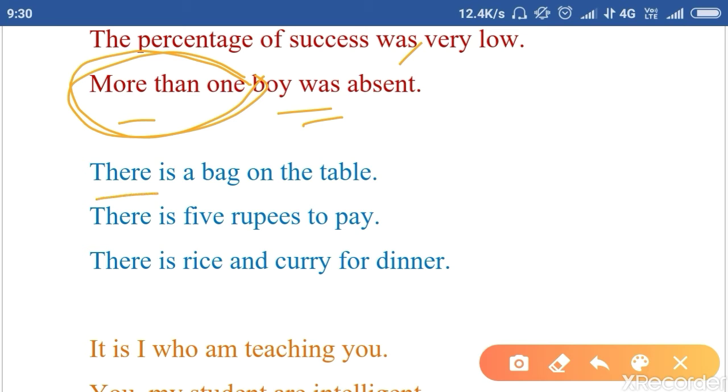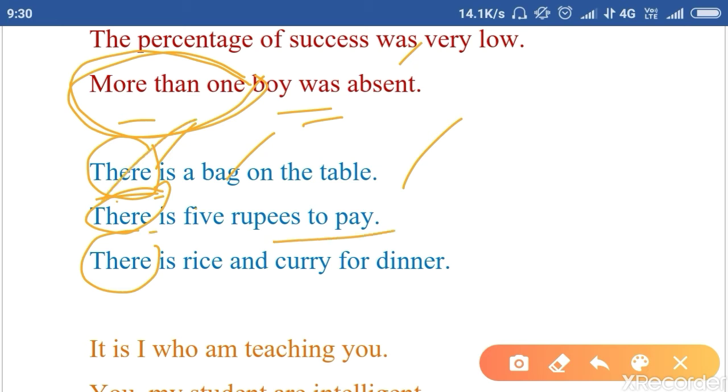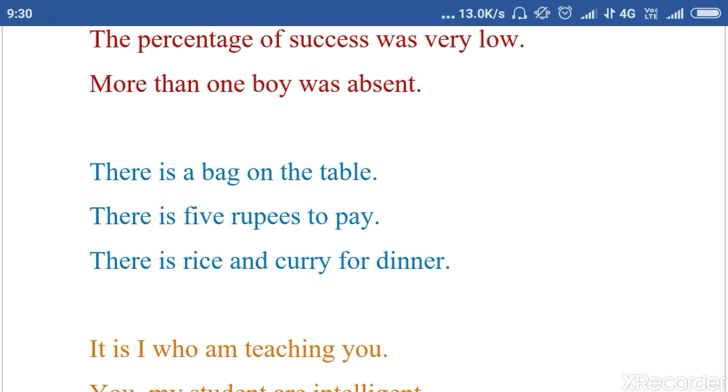When we have "there is" and "there are", it depends. If it is "is", we use a singular noun: There is a bag on the table. If we use "are": There are bags on the table. So it will change according to the noun after "there". There is 5 rupees to pay. There is rice and curry for dinner. Clear?